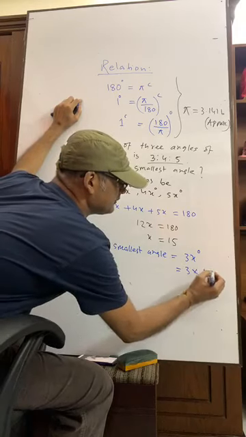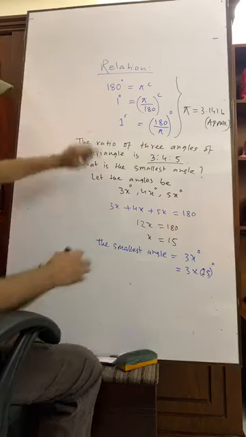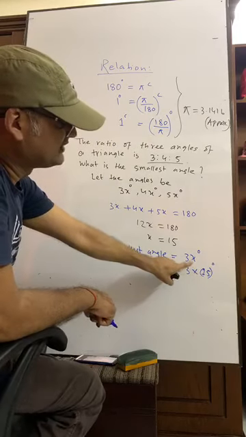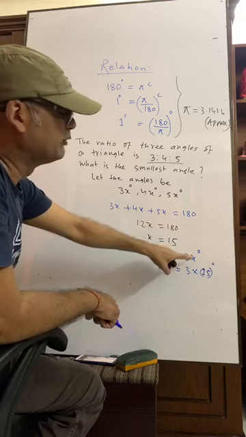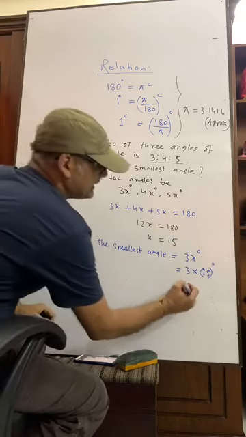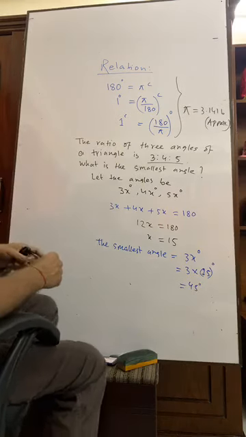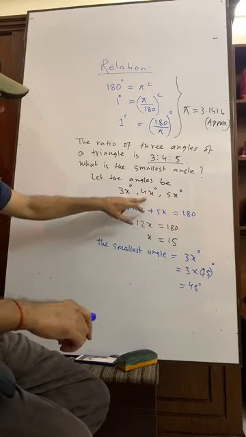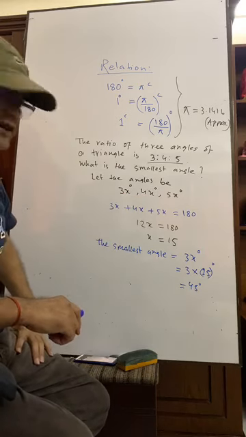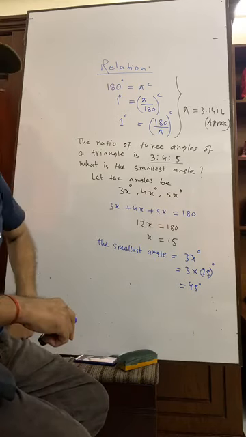Okay, I have put the value of x and it is already given unit as degree. So it is equal to 45 degree. Now you can find the other two angles like 4 into 15, 60 degree, 5 into 15, 75 degree.